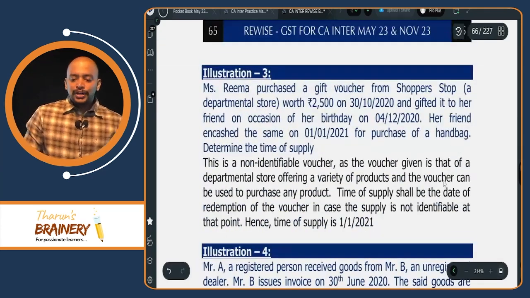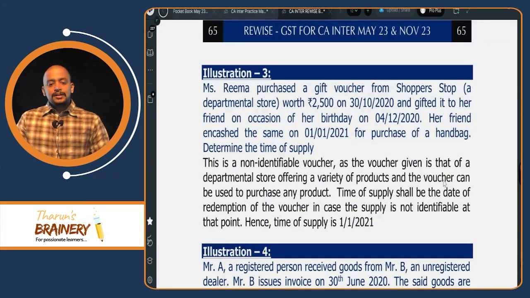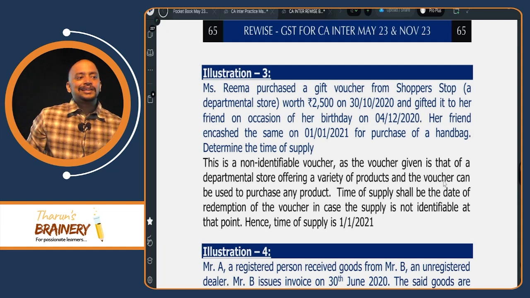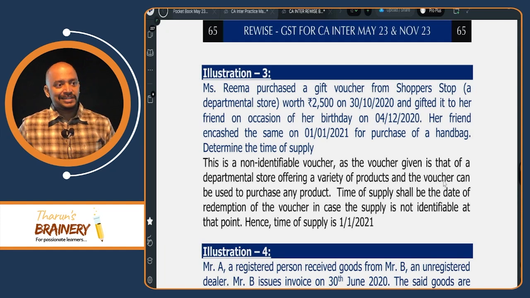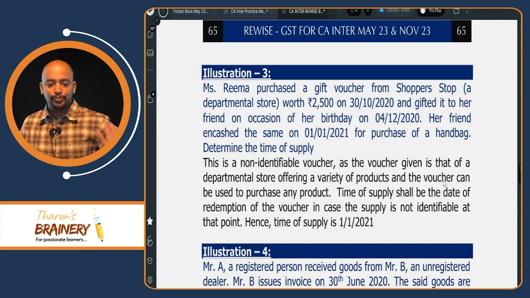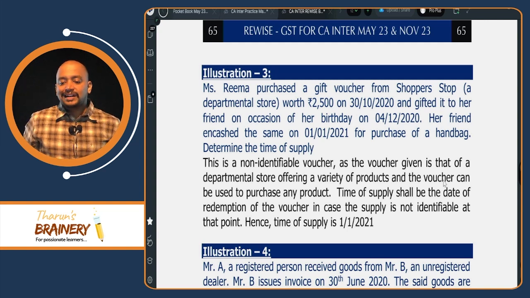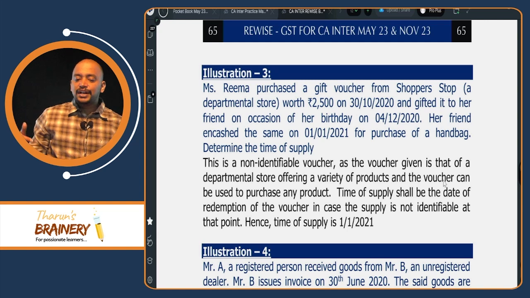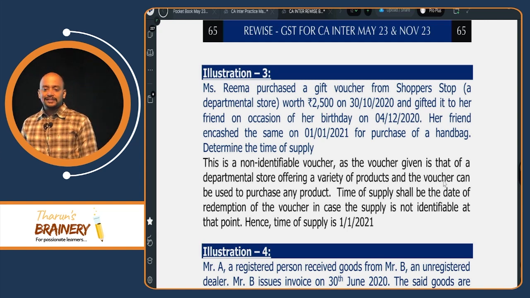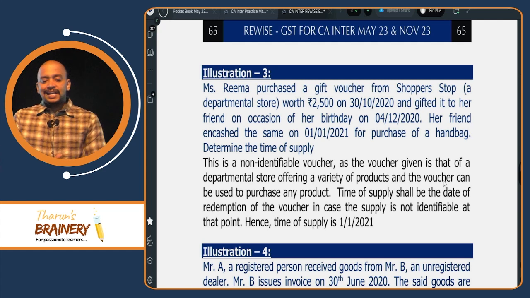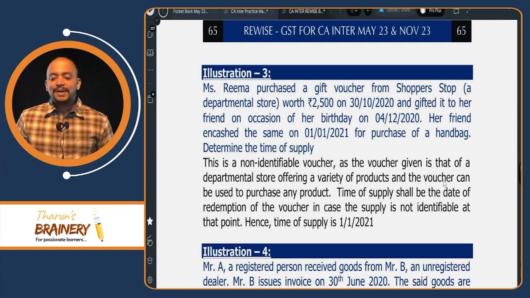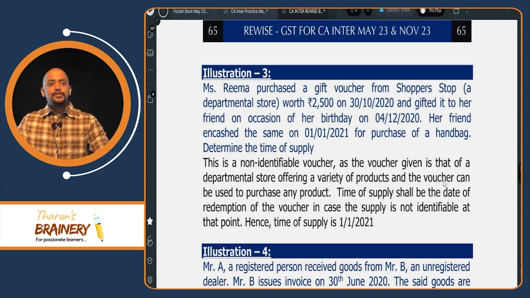Then look into illustration 3. So we completed time of supply in case of goods and services, sections 12 and 13, fully along with additional points. See this illustration 3. Miss Rima purchased a gift voucher from Shoppers Stop, a departmental store, worth rupees 2500 on 30/10/2020 and gifted it to her friend on the occasion of her birthday on 4/12. Her friend encashed the same on 1/1 for purchase of a handbag. Determine the time of supply.